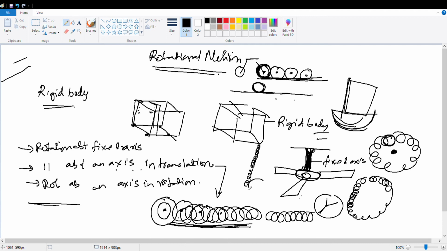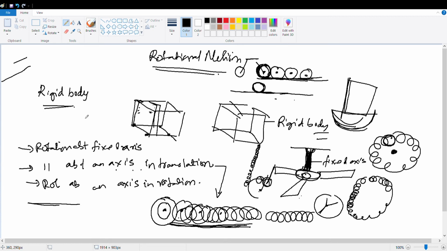Earth is spinning around its own axis and also going around the sun. There are two axes. One is around its own axis and the other is the sun. Yes or no? Yes, sir. Clear? Yes. All the three examples are clear. Pritam, clear? Sir, can you explain the last example again?